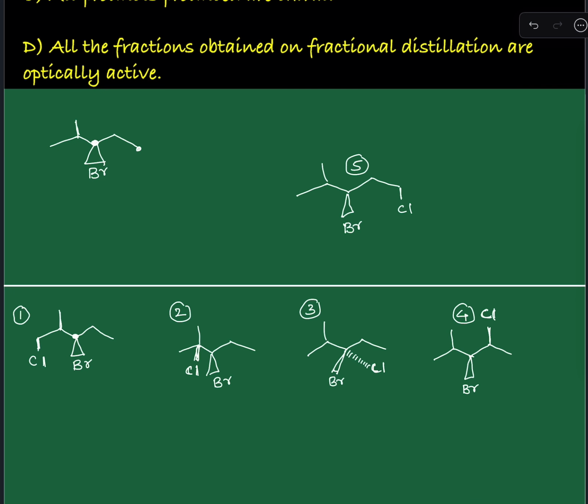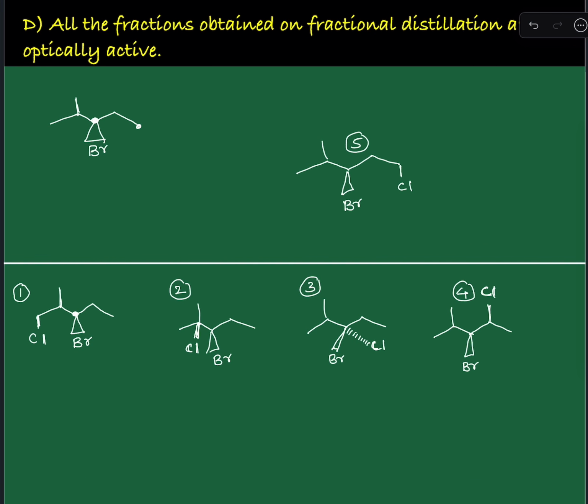But most importantly, he is not asking only for structural isomers, he is asking for the total number of isomers. If you look at the first one, already there is a chiral center and its stereochemistry is fixed. But here a new chiral center is produced, that is this one. When substitution takes place at this position, this becomes a new chiral center. So already one chiral center is present with a fixed stereochemistry, and a new chiral center is produced. Therefore you will be getting plus 1, that plus 1 is a diastereomer.